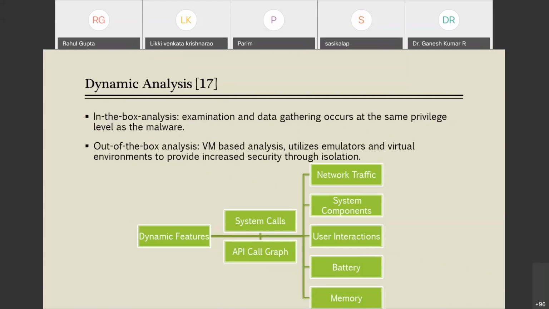What about system components? What kind of CPU is being used, such kinds of system resources and their usage could be tracked, so they come under system components. The other is battery and memory. Memory here means the live memory, or RAM. This memory is very important in analysis because everything is executed inside the RAM.